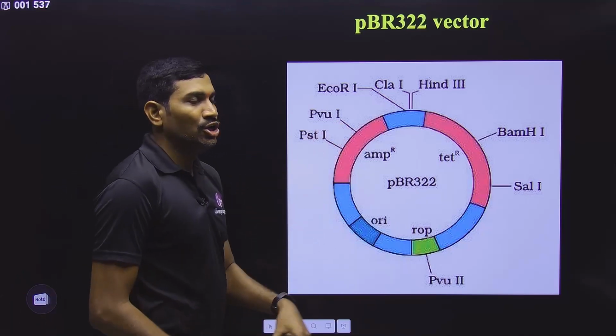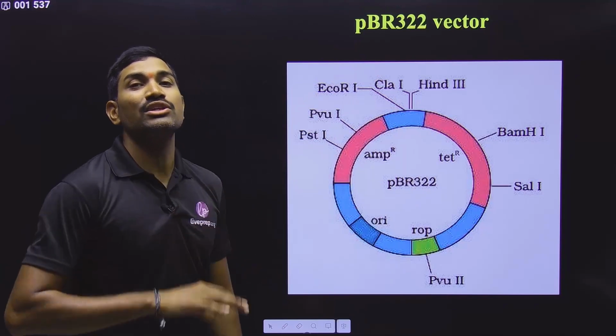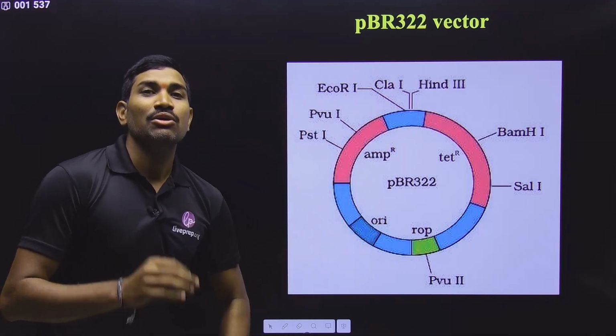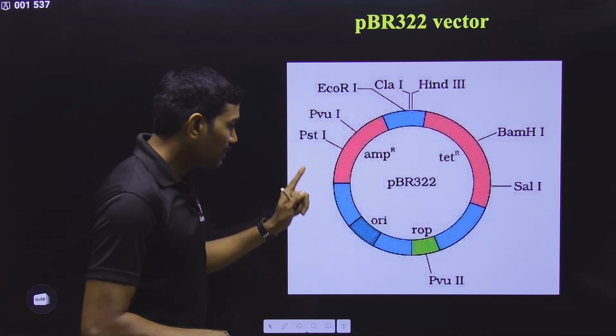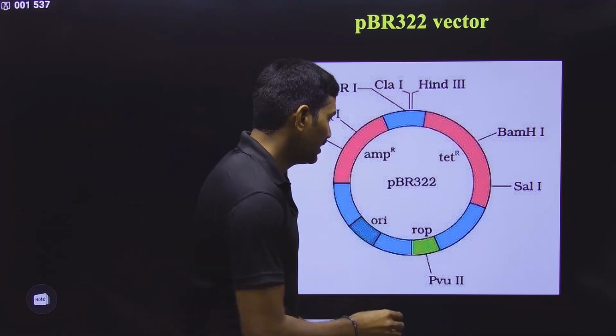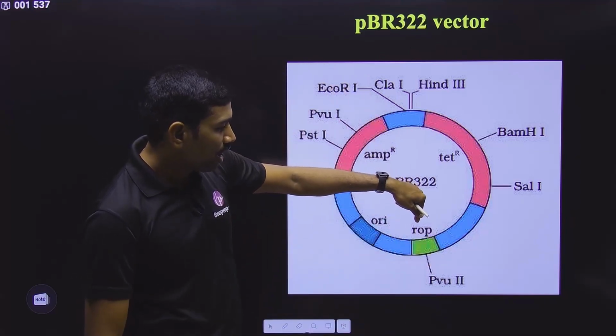Clear? So in this particular pBR322 vector map, what are the important points we need to remember? First one is it has ori. This ori is the origin of replication. This is the place from where replication of DNA begins. This is one important thing. Second one, it has rop. What is this rop? Replication of plasmid.